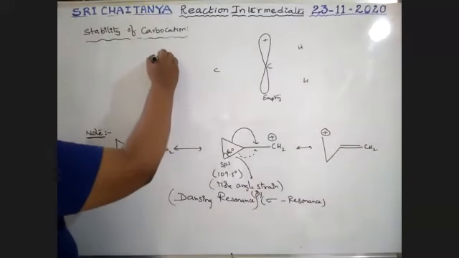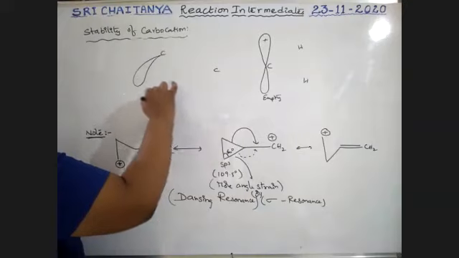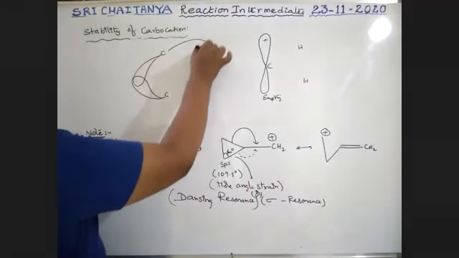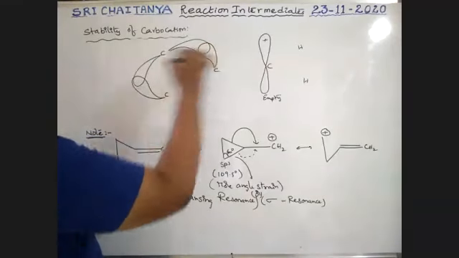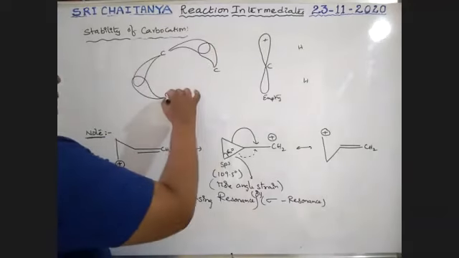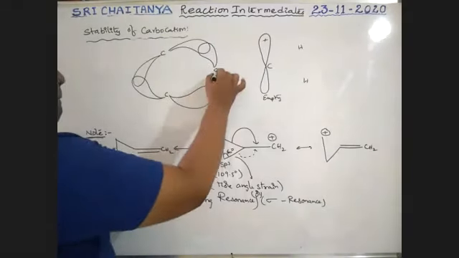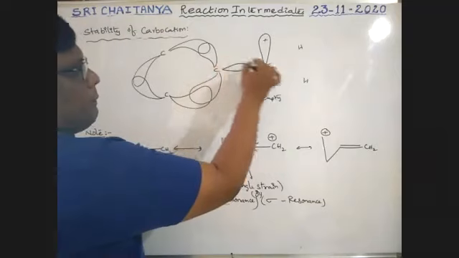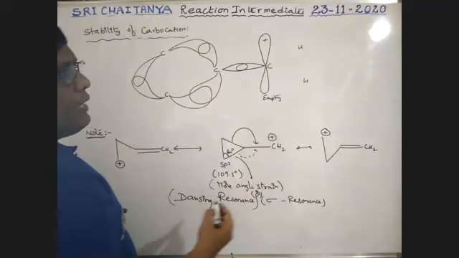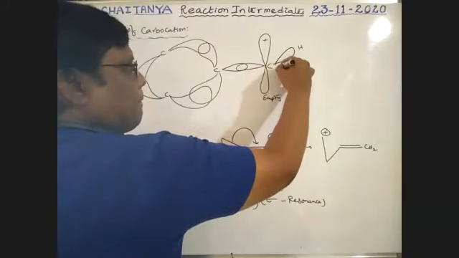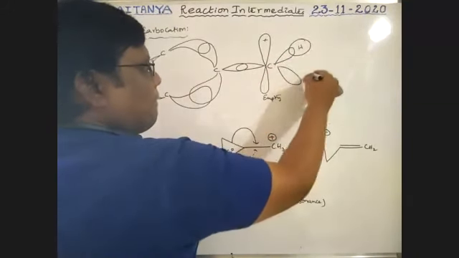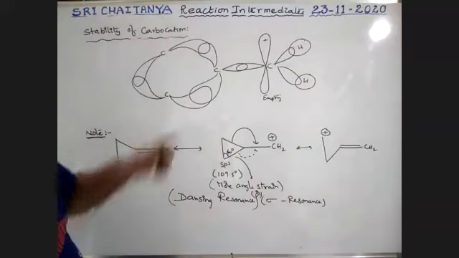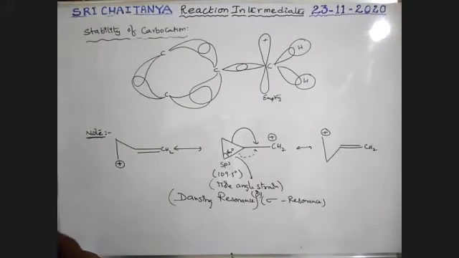Next, see here, boys. This is the bond formed between this carbon and this carbon. This is the bond formed between those two carbons. Here is the bond formed between carbon and carbon. These are hydrogens. Okay. So boys, these bonds seem to be banana-like. That's why these bonds are sometimes called banana bonds.